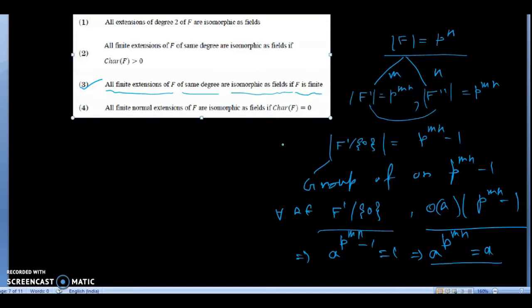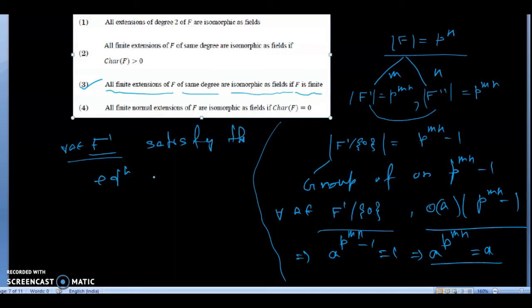Okay, that's when you can say that every element of f dash, for all a belongs to A, satisfies the equation x to the power p to the power mn minus x equals 0. That means for all a belongs to f dash, it satisfies this equation.